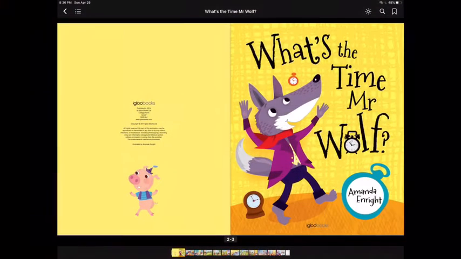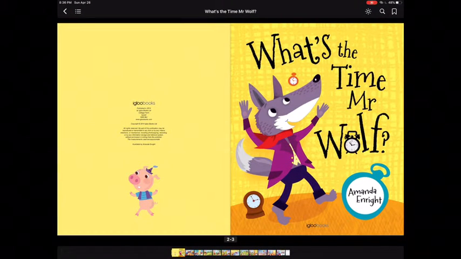So we are going to read our favorite book ever that we've been reading the whole week. And whenever I'm reading this, I want you guys to pay attention of the certain times that Mr. Wolf is doing certain things. And is it AM or PM? AM is in the morning and PM is in the afternoon, okay? So let's go read our favorite book.